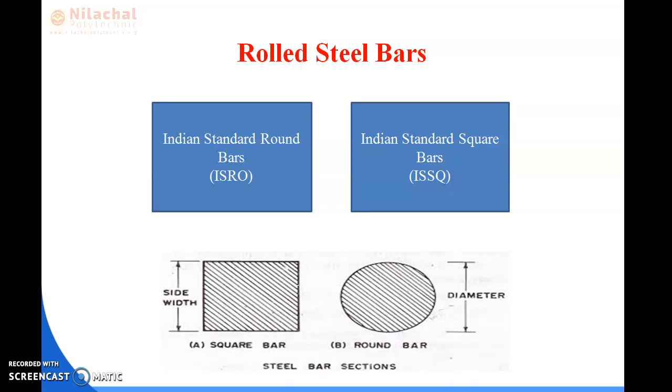Then your rolled flat bars, these are also used for gates, windows, grills and other things. Then the flat bars are designated with width of the bar which varies from 10 mm to 400 mm.